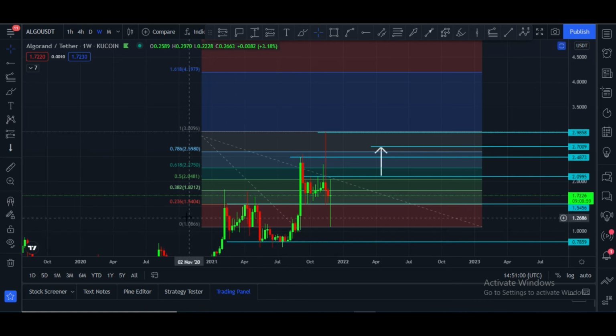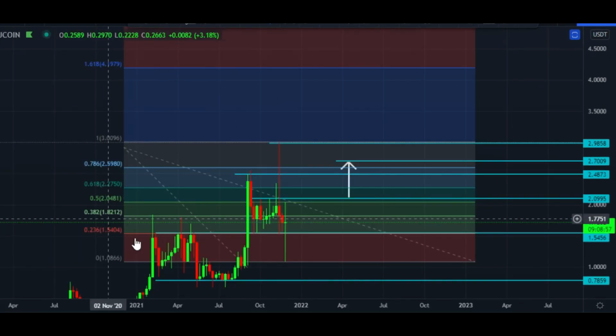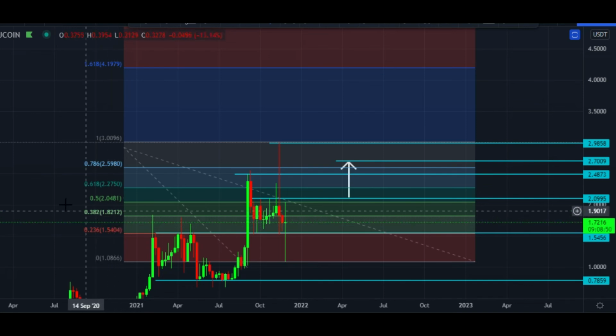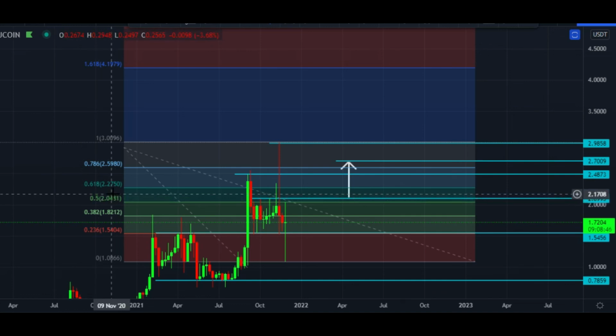Currently it is in between the 0.23 to 0.38 Fibonacci level. Once it crosses this, in that case $1.82 will be the target. After that, $2.04. After that, $2.27, and after that $2.59, and so on.